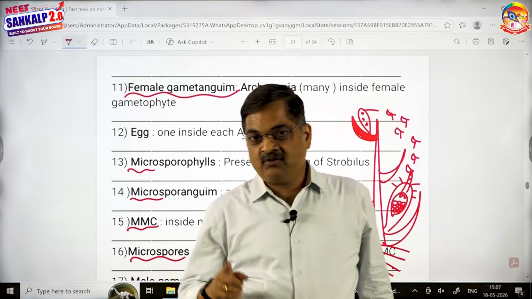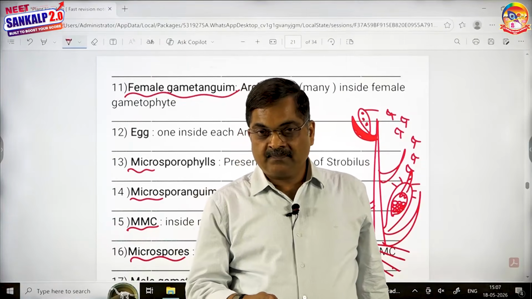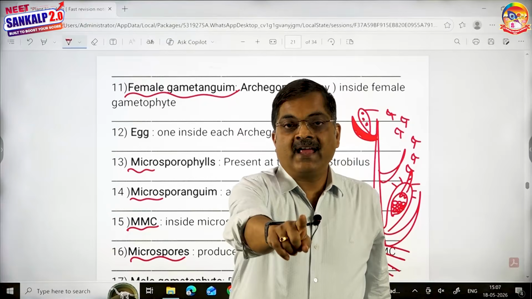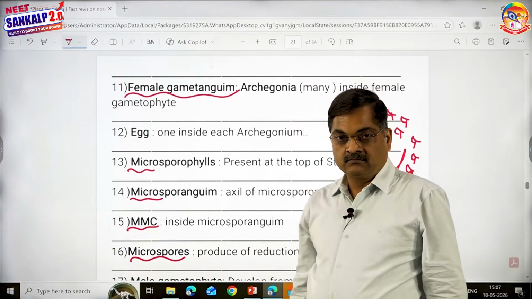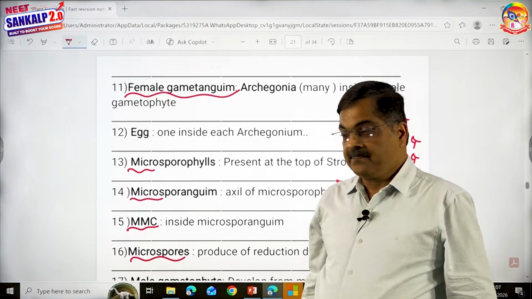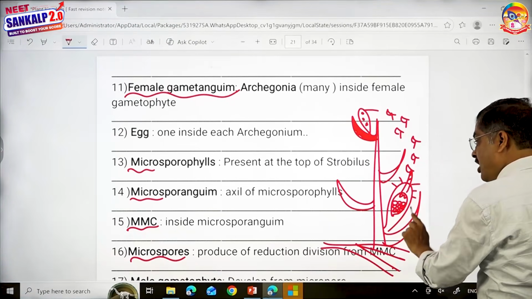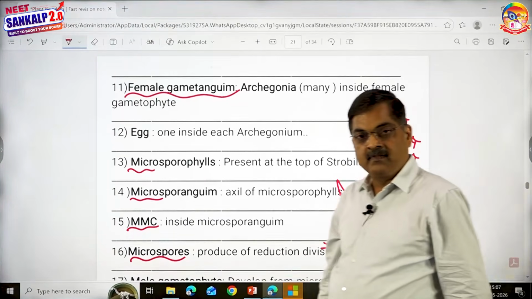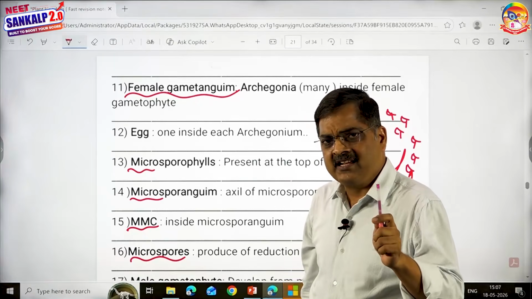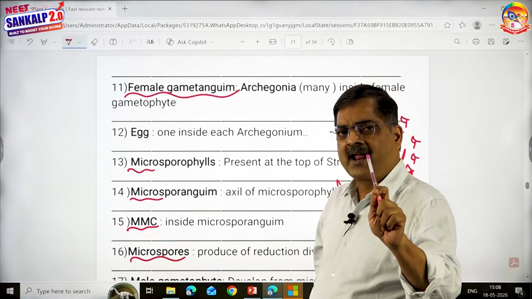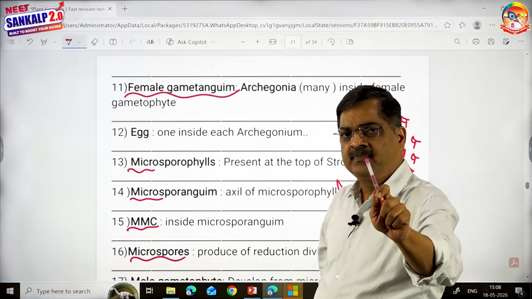Now I want to tell you the last character. The megasporangium should be covered by an integument. Unfortunately, the megasporangium of Selaginella does not have any integument. When it doesn't have any integument, we don't use the word ovule. A megasporangium with an integument is an ovule.